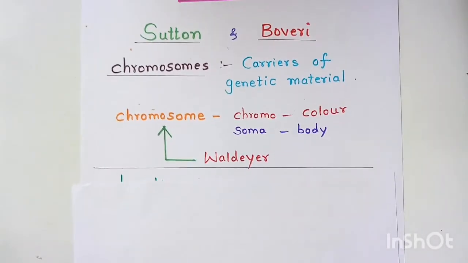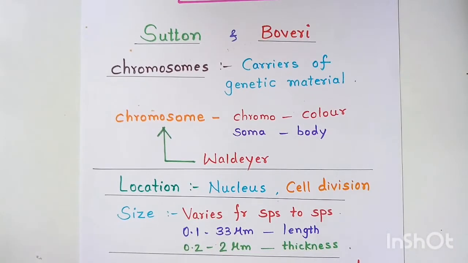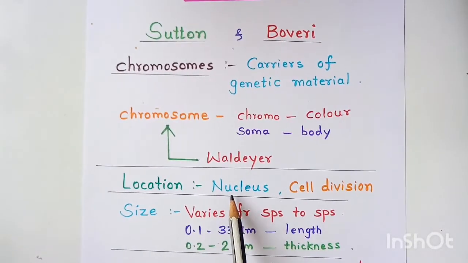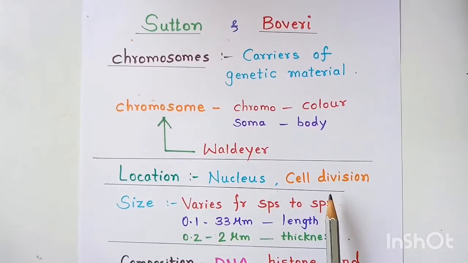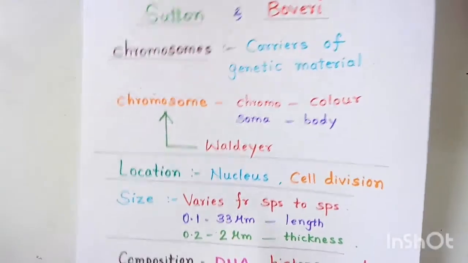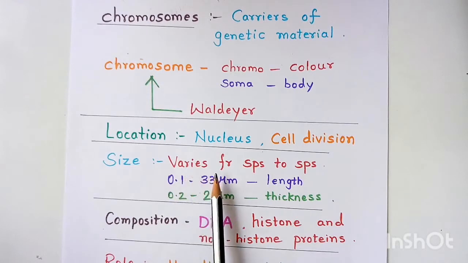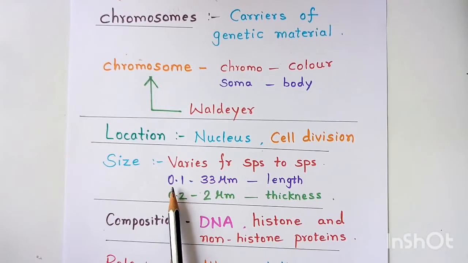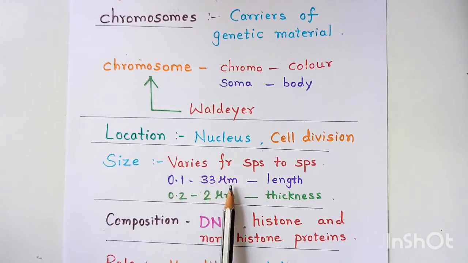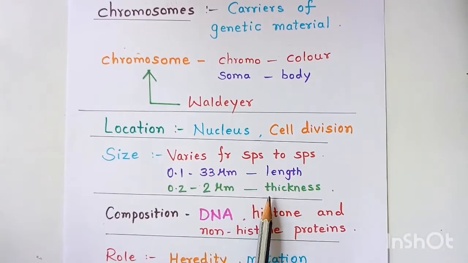Now let's see a few characteristics of chromosomes. Where are the chromosomes present? The chromosomes are mainly found in the eukaryotic nucleus, and they are visible only during the process of cell division. The size of chromosome varies from species to species. Each metaphase chromosome is about 0.1 to 33 μm in length and 0.2 to 2 μm in thickness.